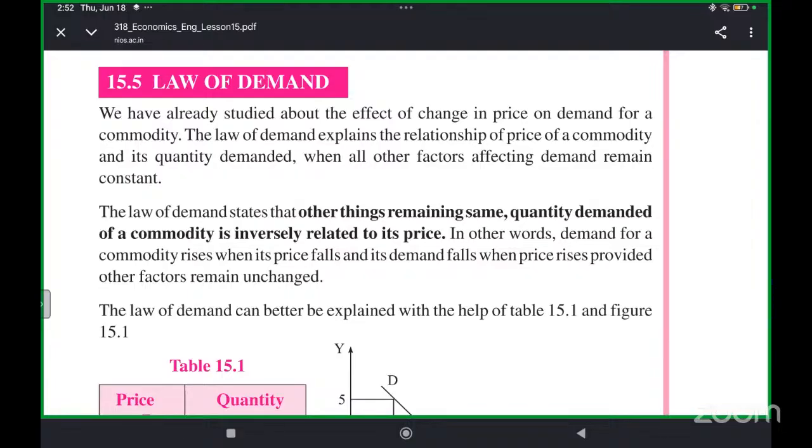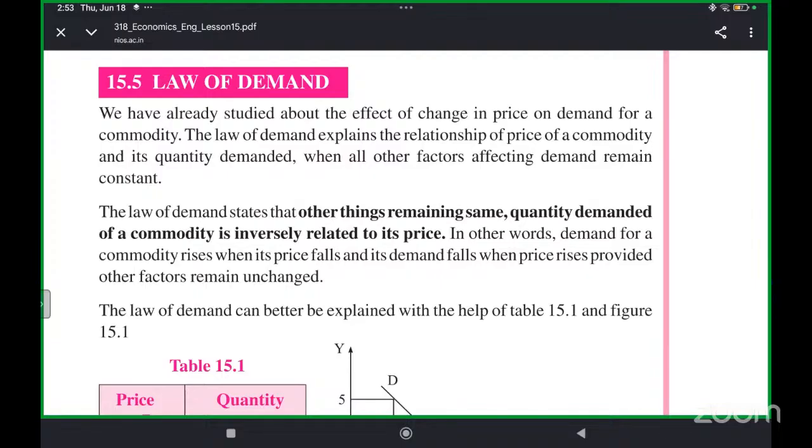So the law of demand is this: if an item increases in price, it will decrease in demand. Increase in price means decrease in demand, and decrease in price means increase in demand. That is the law of demand that we study.